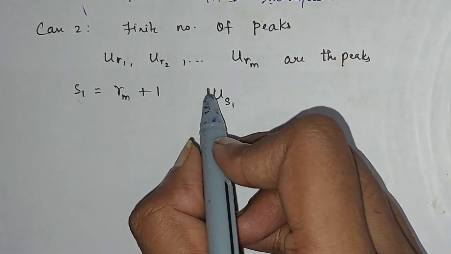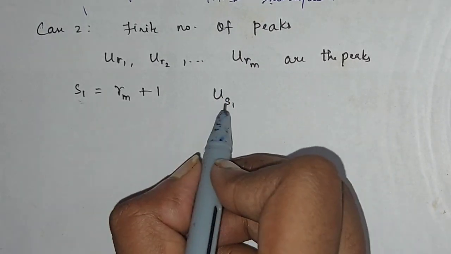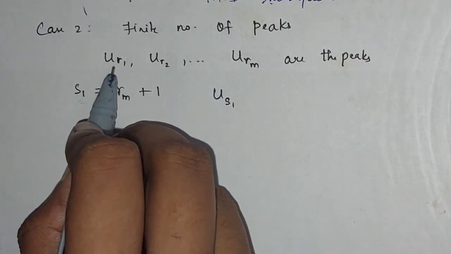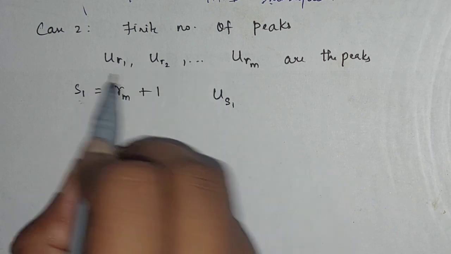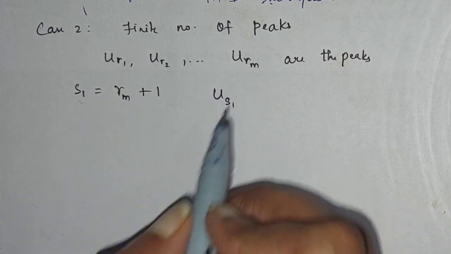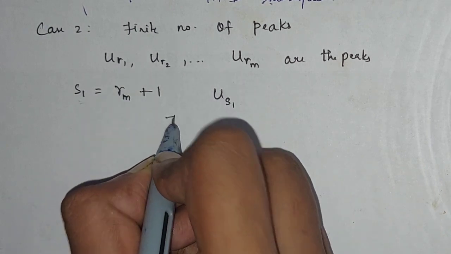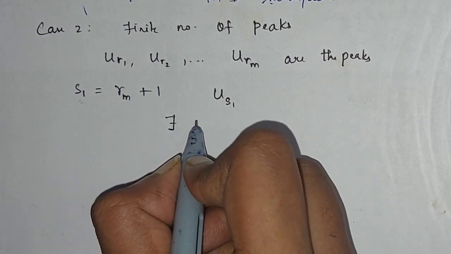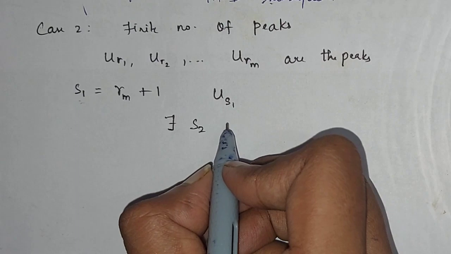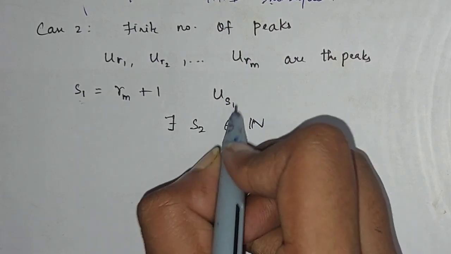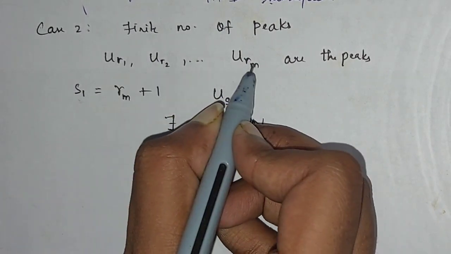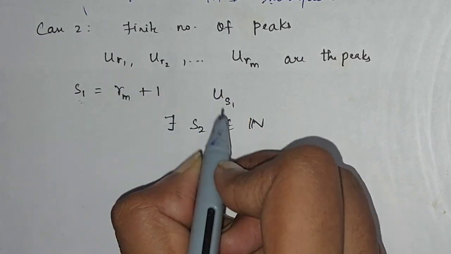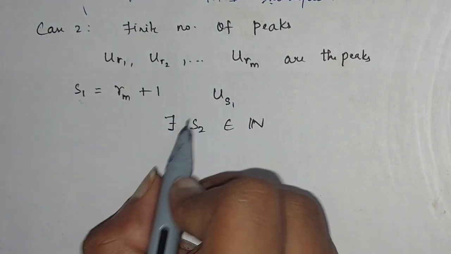I am going to collect this element, and obviously this is not a peak because I have collected the peaks already. So this is not a peak element. Then there exists something called S2 in n, a natural number, because these are all natural numbers.